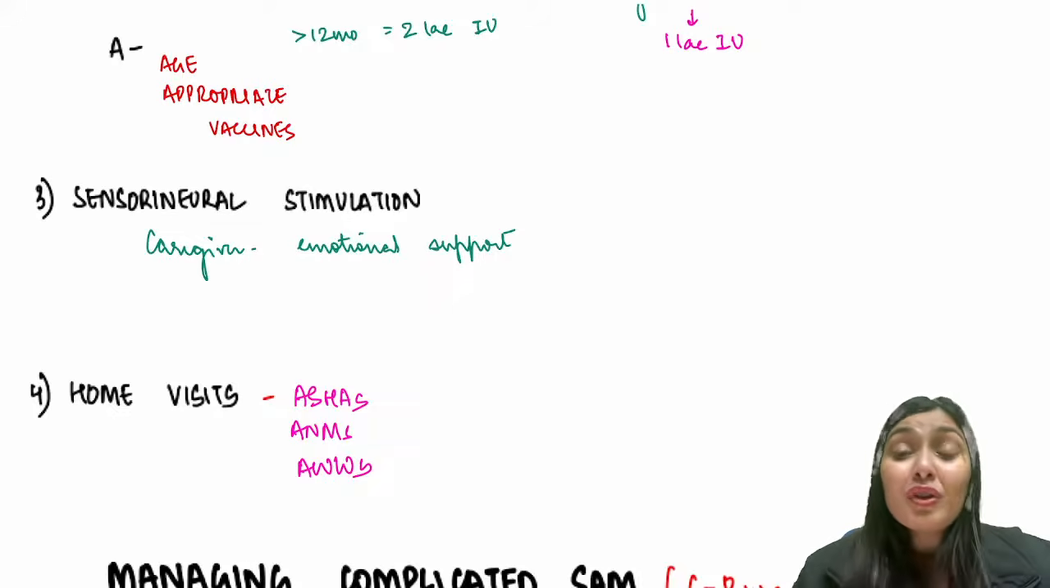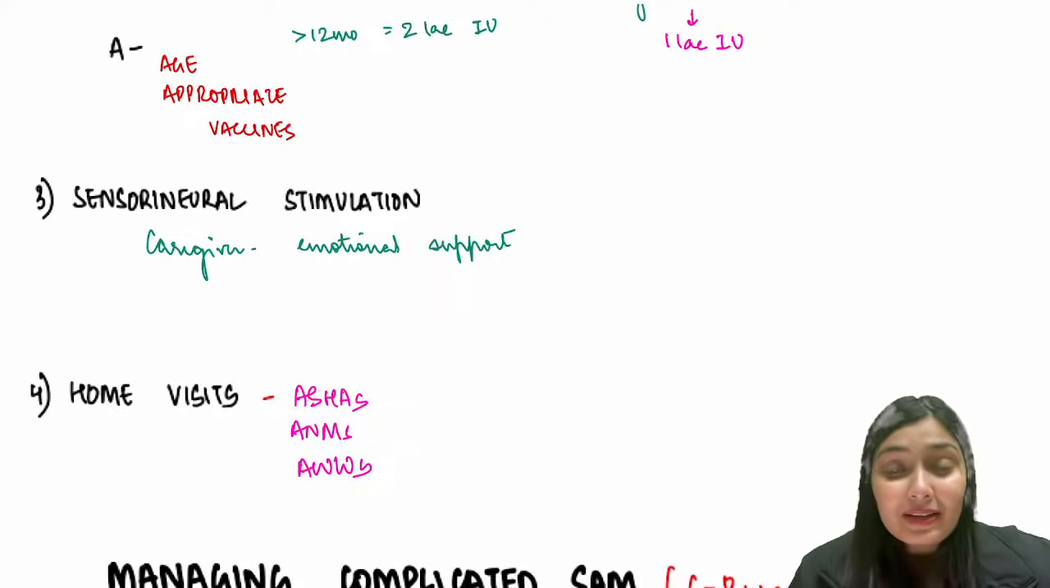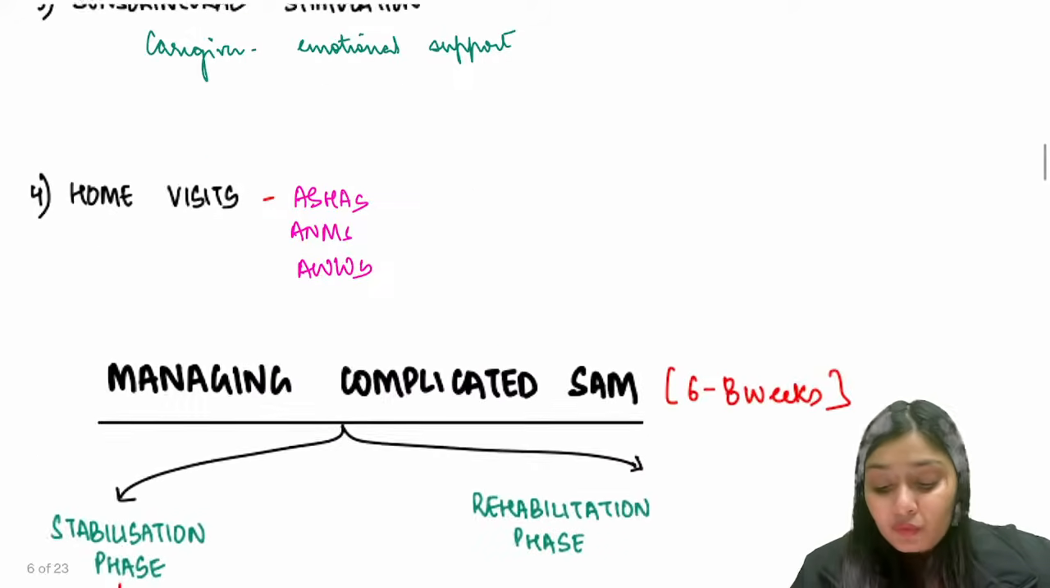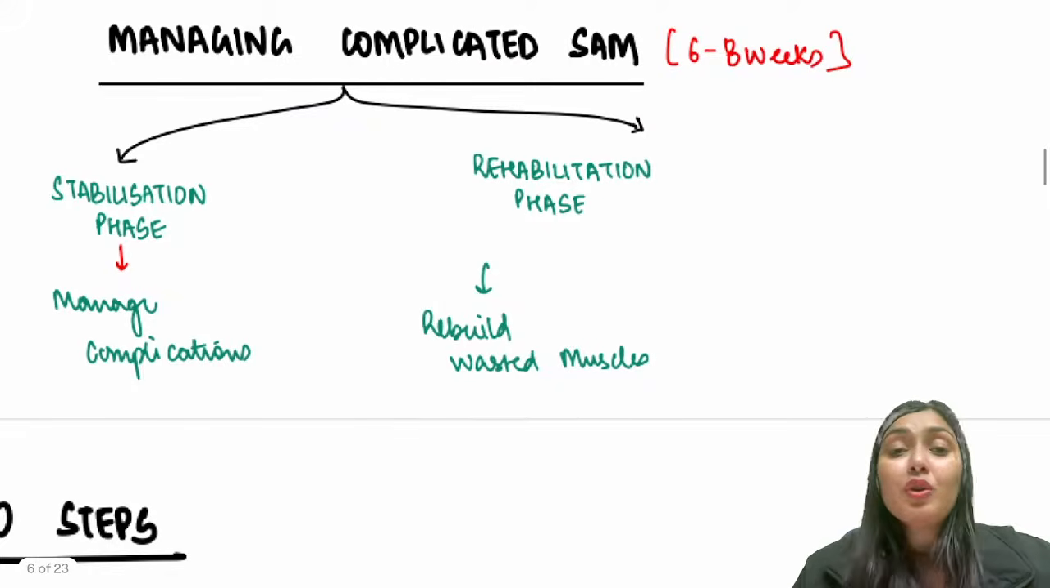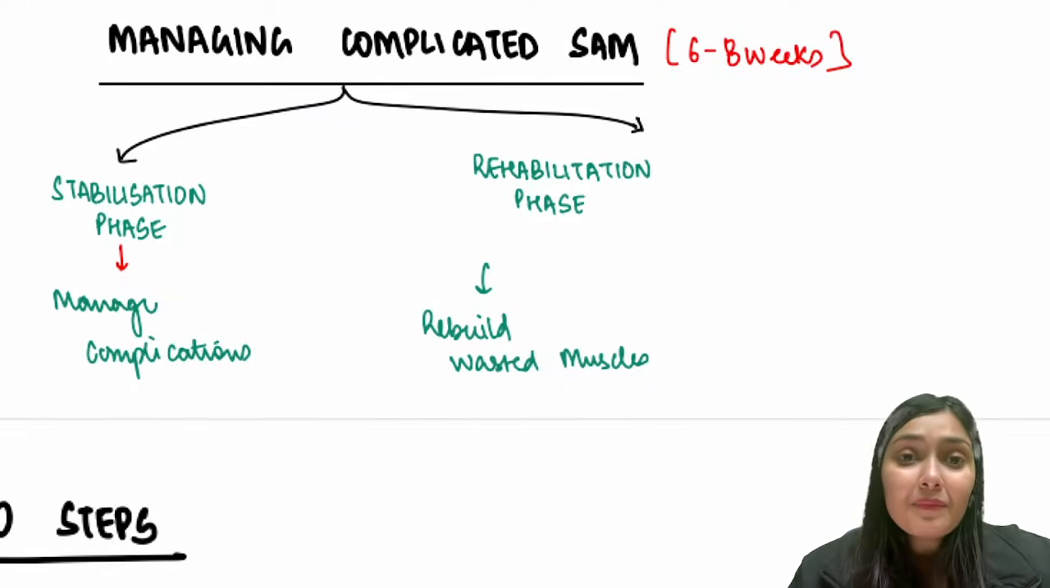Even if you open your Ghai textbook of pediatrics, you are going to find all of these details. I know they are harder to cram. There are a lot of values, a lot of factual data, but the only way we can remember this is by rereading again and again, understanding the basic concepts again and again. Right? So without further ado, let's start management of complicated SAM.